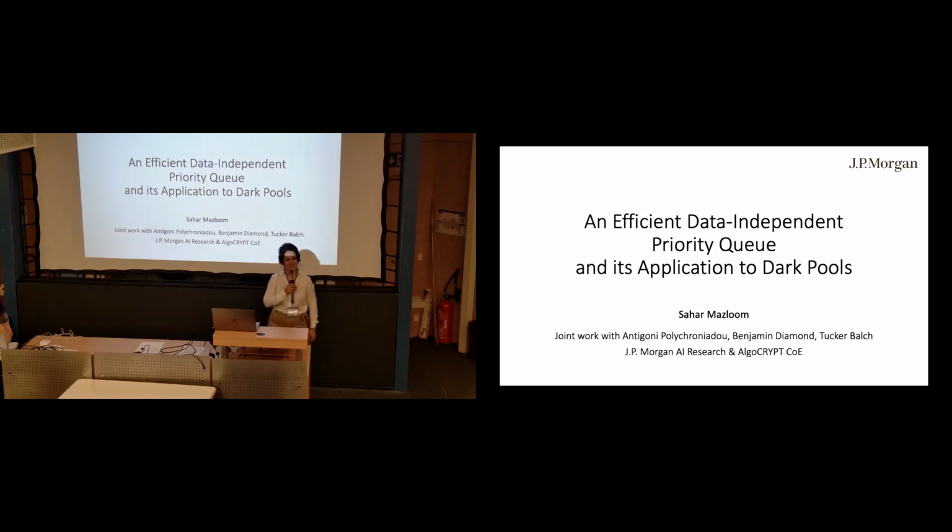Good morning, everyone, and thanks for joining us this morning for our talk. As I mentioned, the title is An Efficient Data-Independent Priority Queue and its Application to Dark Pools. You might not have heard about any of these terms, like data-independent or dark pools, but in a nutshell, this talk will be about a real-world application of cryptography, especially in finance. And you will see how we can apply it. It's joint work with my great colleagues at the AI Research Lab at JP Morgan, Algo Crypt Center of Excellence.